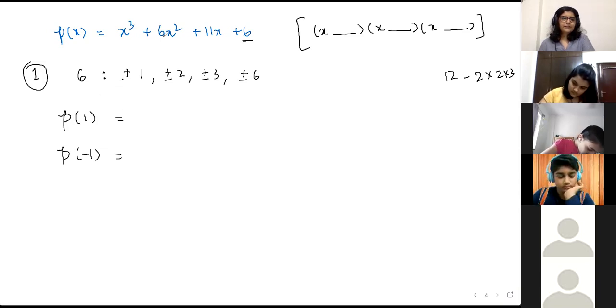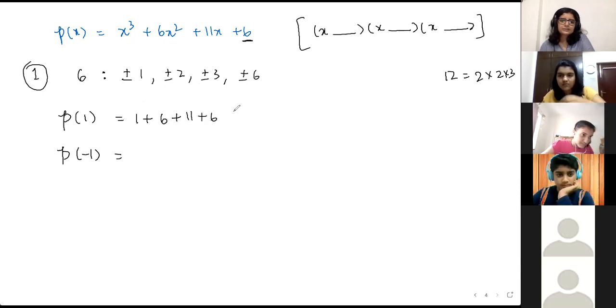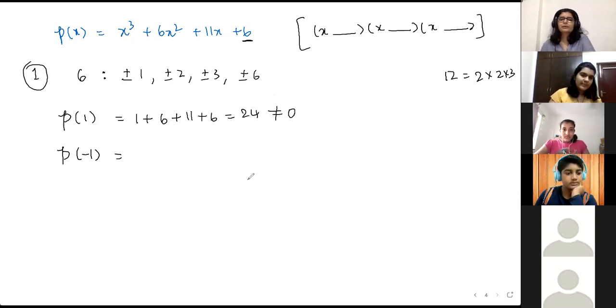So p of 1, you directly substitute 1. So you get 1 plus 6 plus 11 plus 6. Basically 24 is coming. So 24 is not equal to 0. मतलब x minus 1 factor नहीं हो सकता है. Check p of minus 1 क्या आ रहा है.